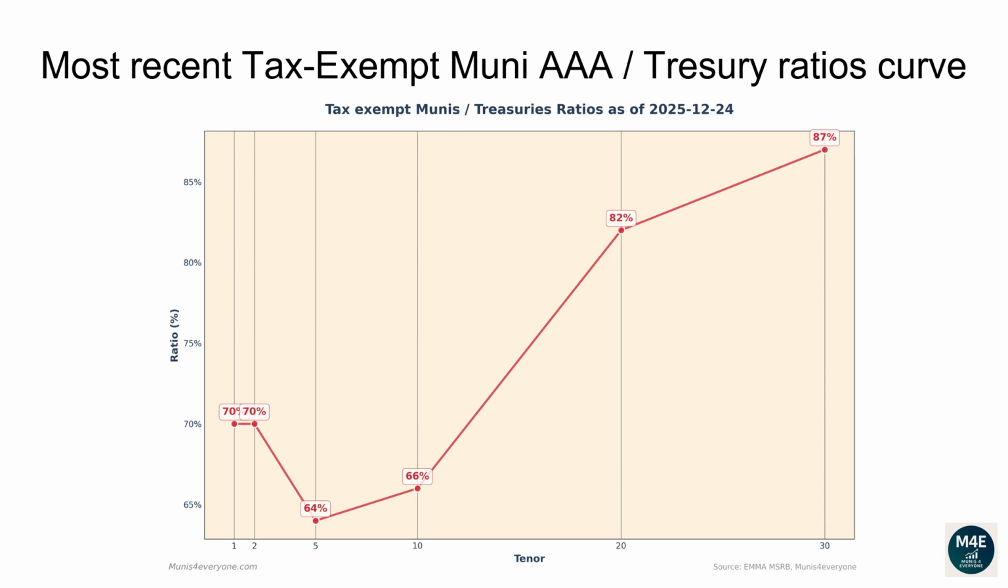The current one-year ratio is 70%. The 2 years ratio is 70%. The 5 years ratio is 64%. The 10 years ratio is 66%. The 20 years ratio is 82%. The 30 years ratio is 87%.